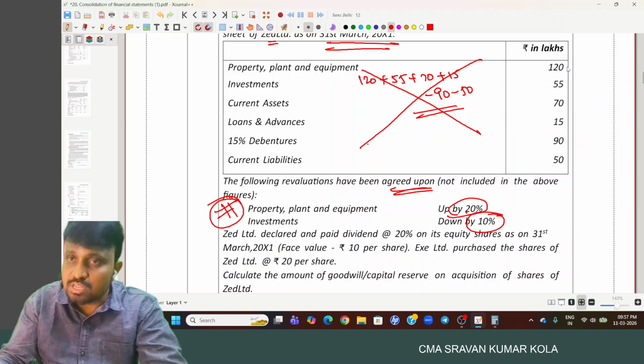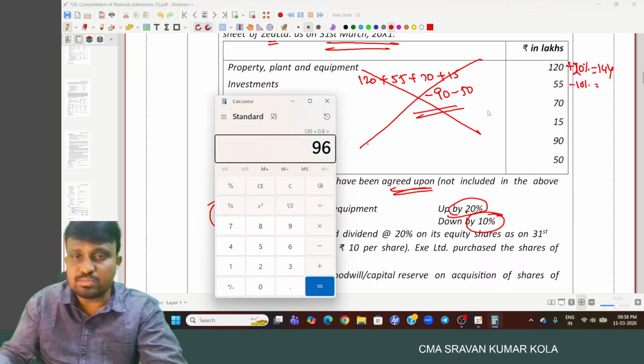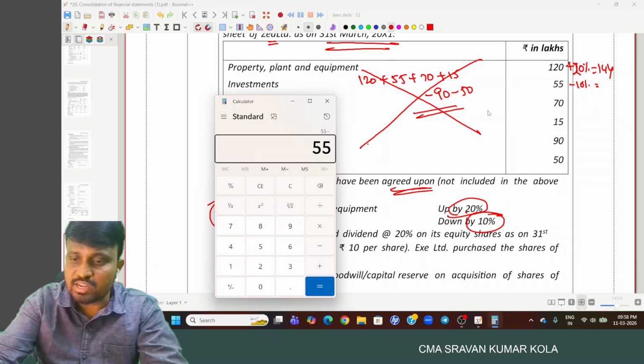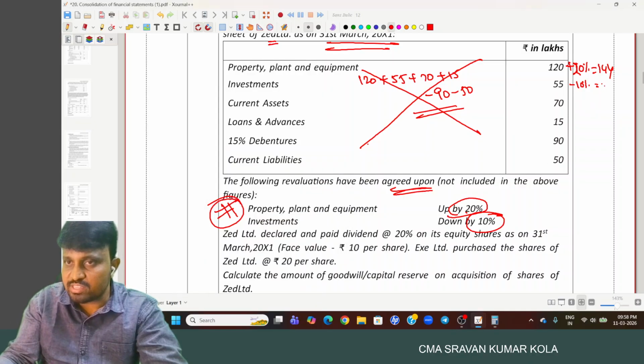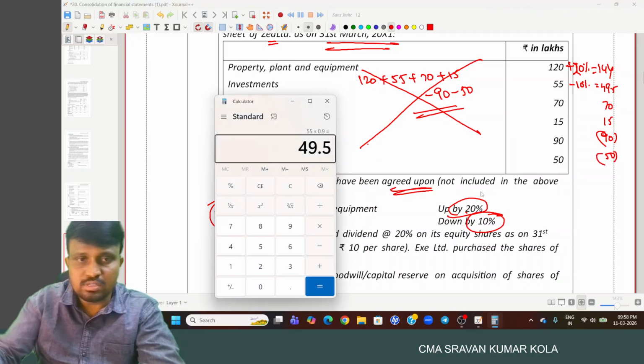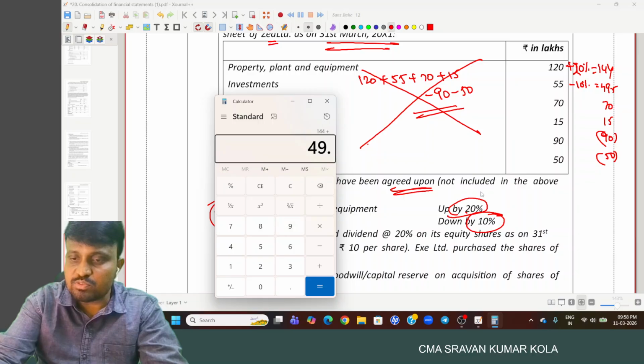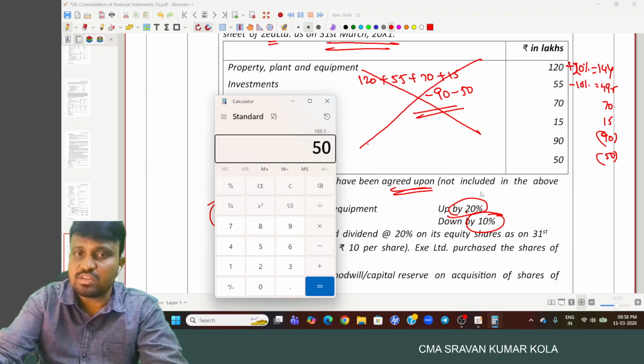So PPE 120 plus 20% is 144, and the investment decreased by 10%, so 55 into 90% is 49.5. The others, 70, 15, 90, 50, have no change. So 144 plus 49.5 plus 70 plus 50 minus 90 minus 50.